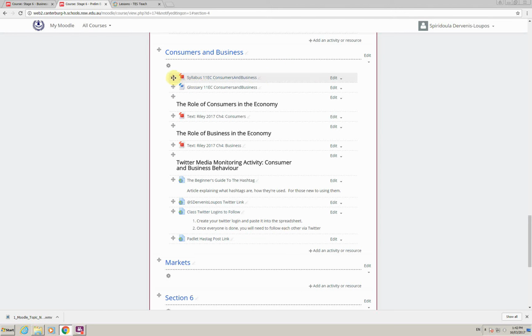And you can see we have now all of these different crosshairs, pencils, edit menus, all of these different options for your editing. So what we're going to do first is just upload some more resources. So you can see straight away I've started with a syllabus and glossary of terms for the topic. I've inserted subheadings and I've uploaded some bits and pieces.